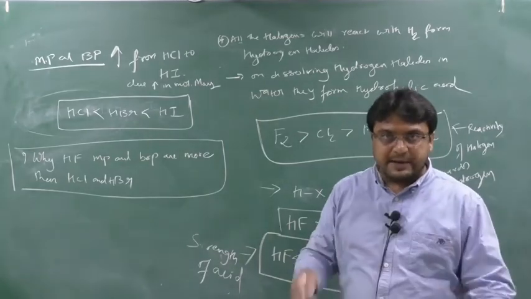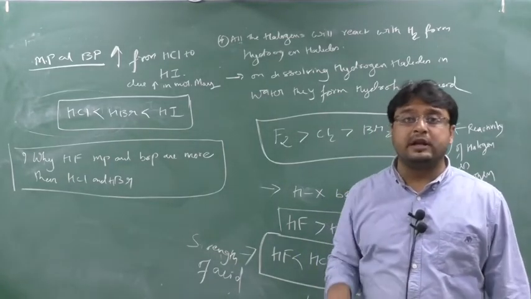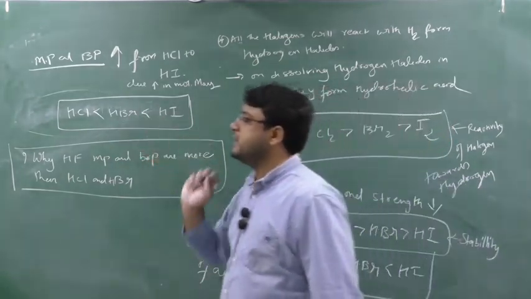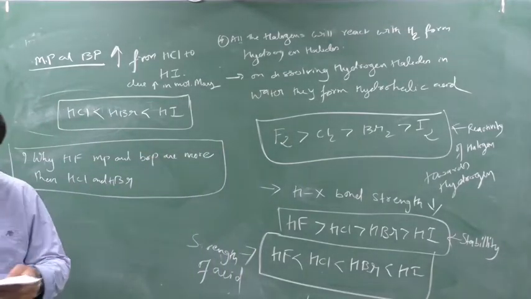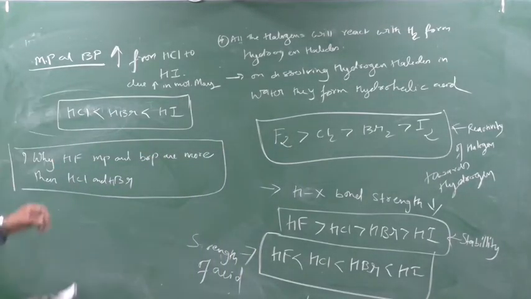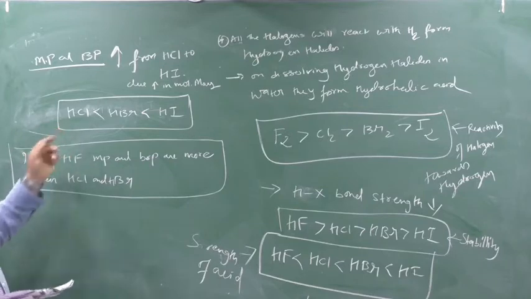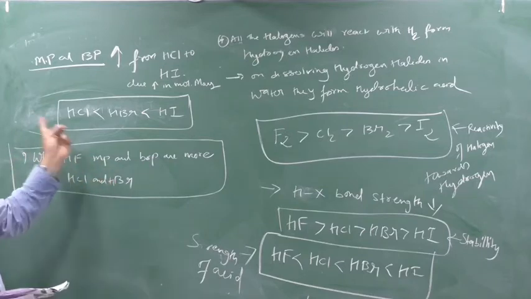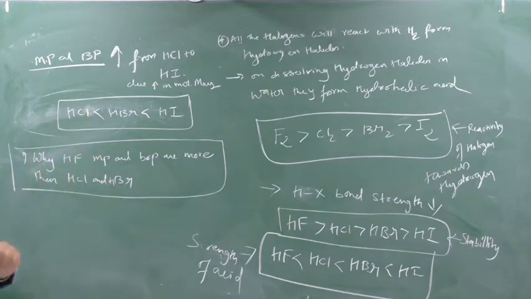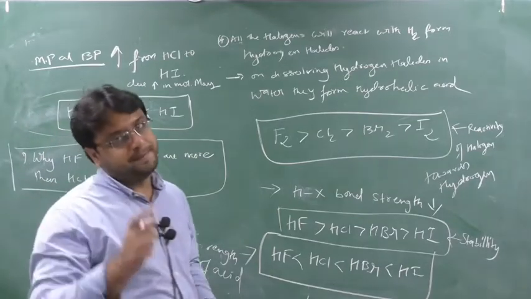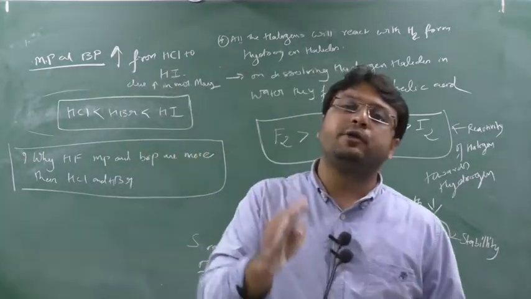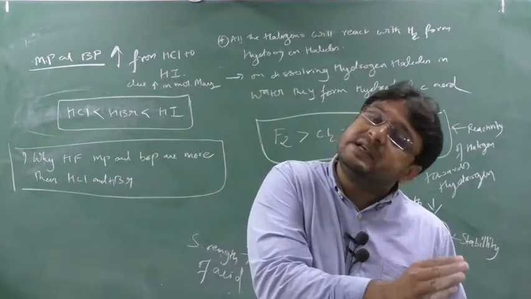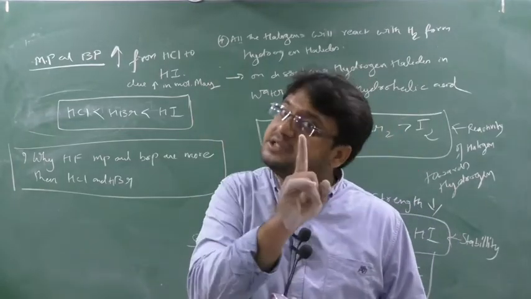But there is one exception. HF has more melting point and boiling point than HCl and HBr. Why? Tell me, think. See, moving down the group, melting point and boiling point increase from HCl to HI. I am not considering HF.